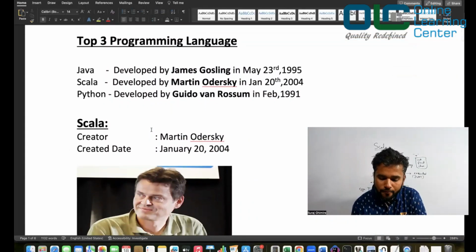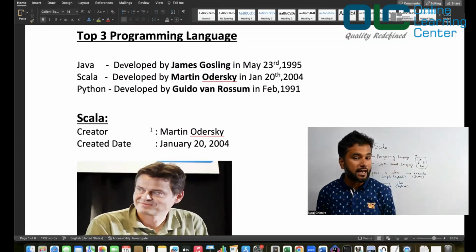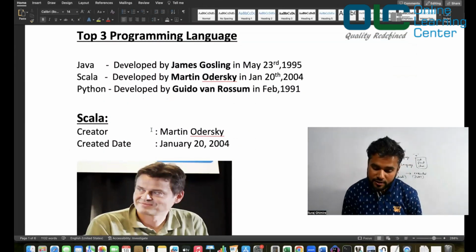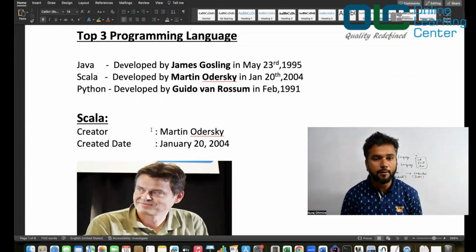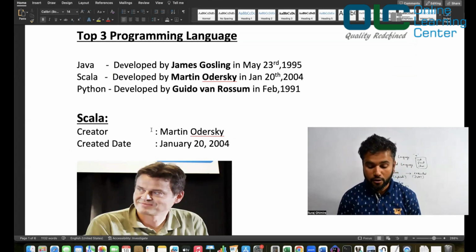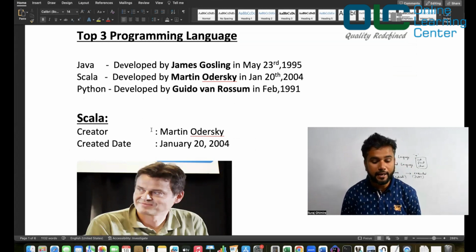Okay. So the top three programming languages are Java, Scala, and Python. Java was developed by James Gosling in 1995. Scala was built by Martin Odersky on January 20th, 2004. Python was developed by Guido van Rossum in February 1991.